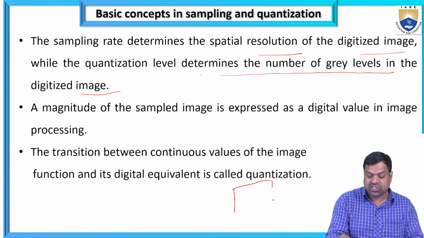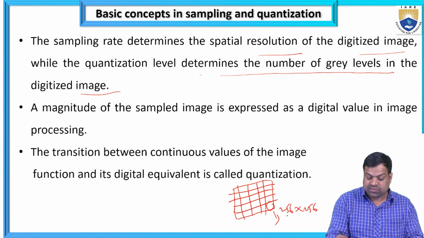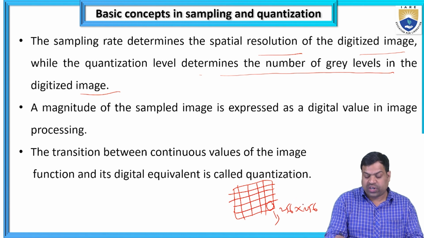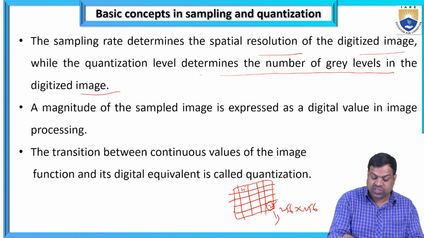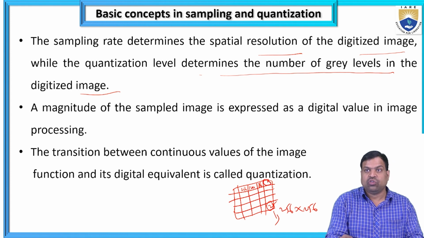Suppose I am taking one image. This image has a size of 256 by 256. Each pixel has a resolution value. Suppose here it is 25, here 256, here 120, here 86. So every pixel has some value, and I am taking those values as gray levels.